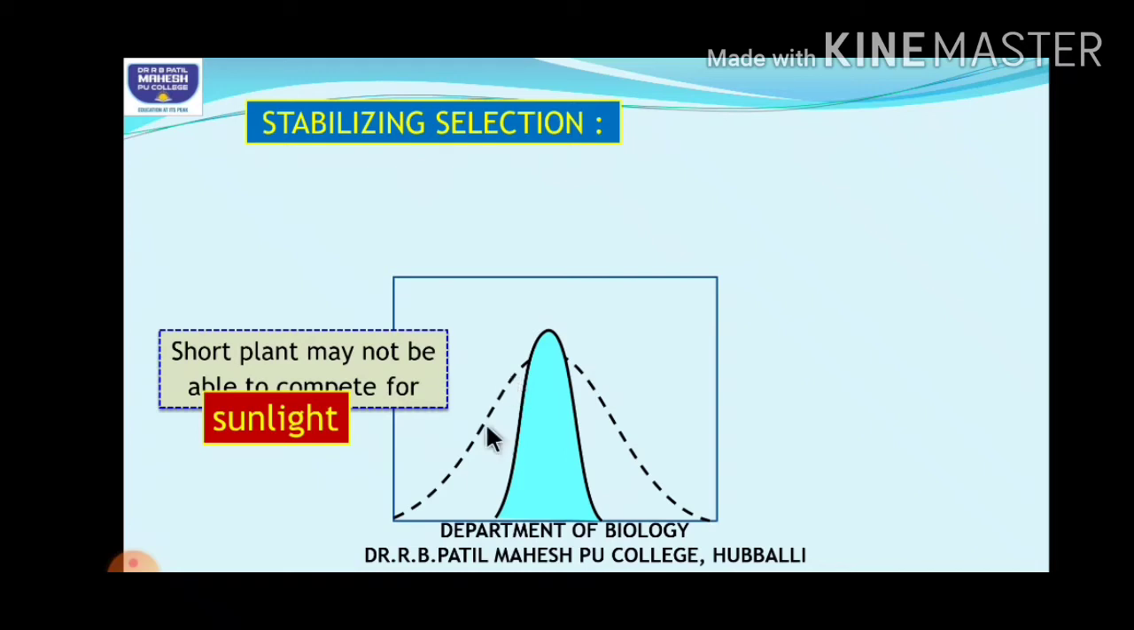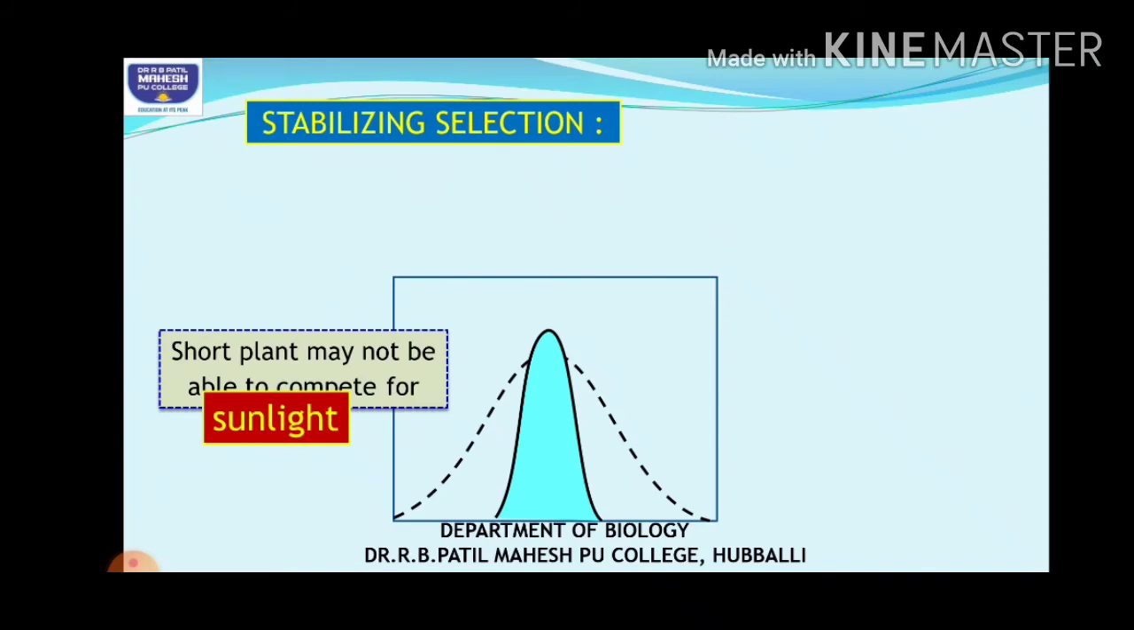How does this happen? Consider short plants. These short plants may not get sunlight properly because, as they are short, the taller ones will be covering them. So they may not get the sunlight properly. That may affect their growth and they may die.